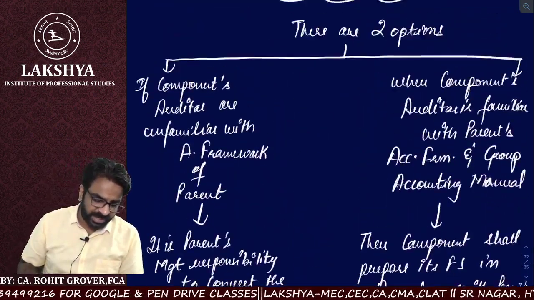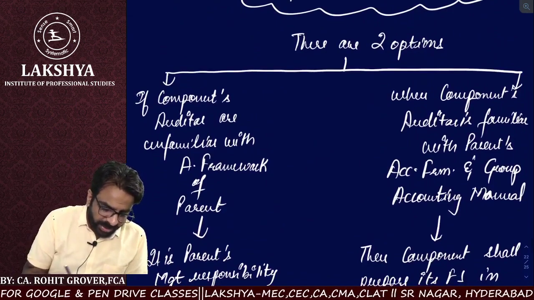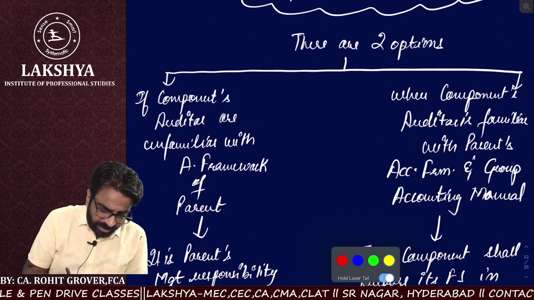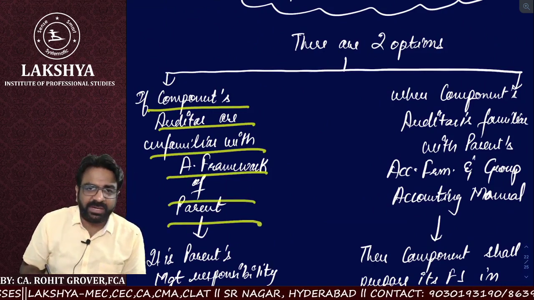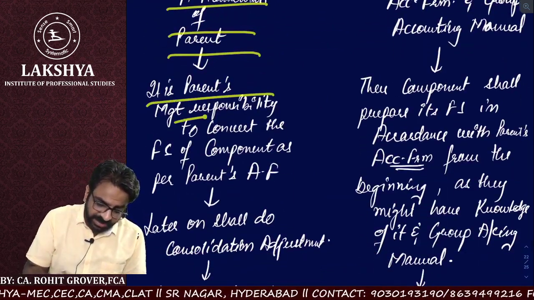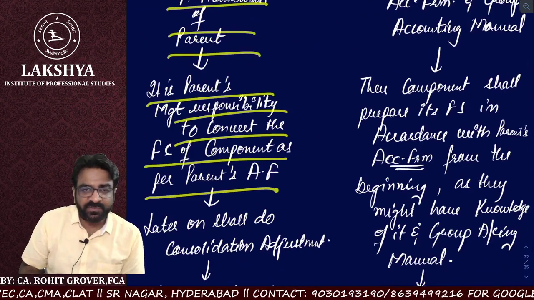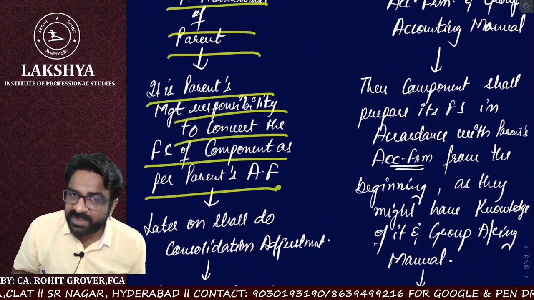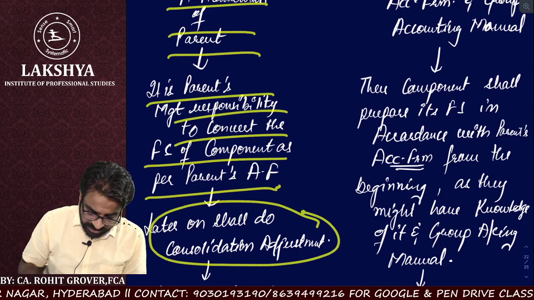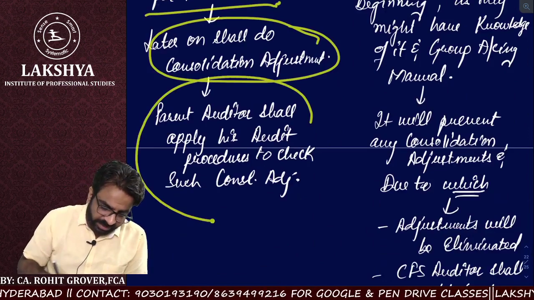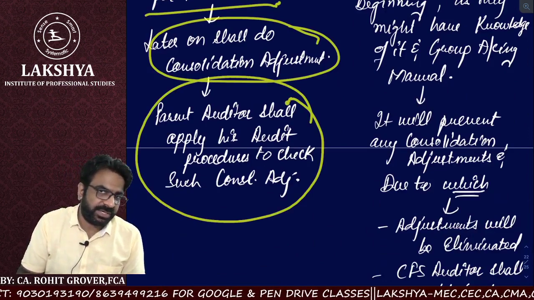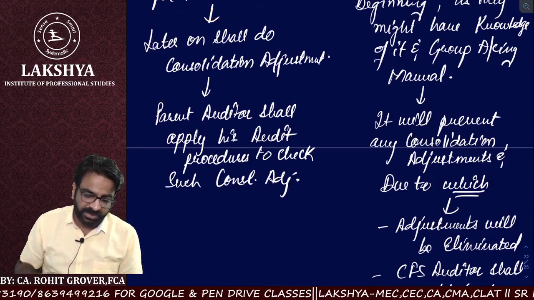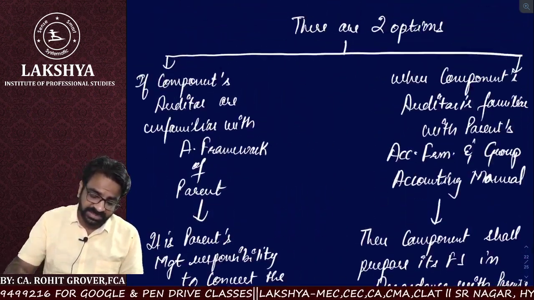And number one, again repeating: if the component auditor is unfamiliar with the accounting framework of the parent, then the parent's responsibility is to convert the financial statements of the component as per the parent's framework, and later on they will do consolidation adjustments and audit procedures. Clear everyone? But the second case, what is the second case?